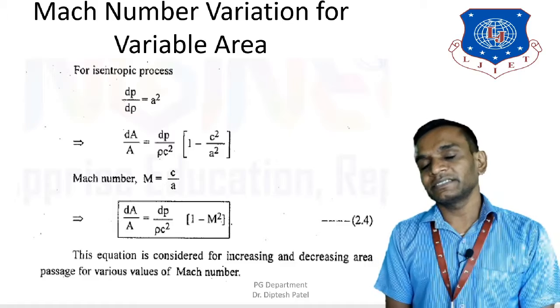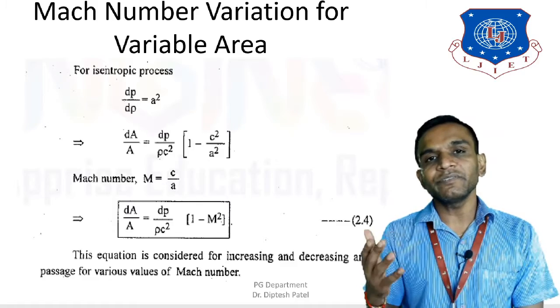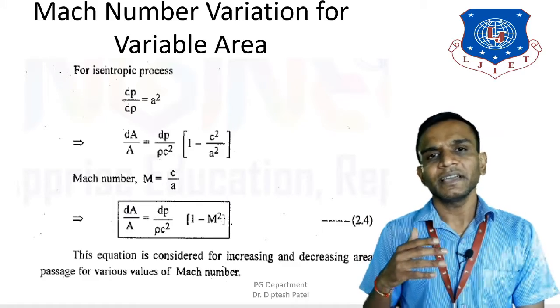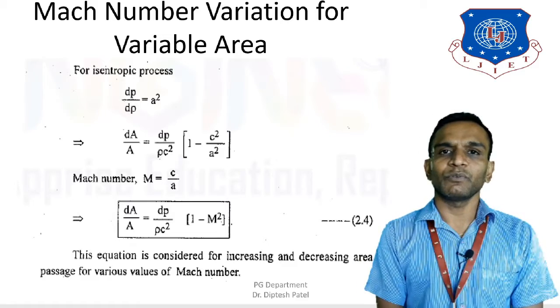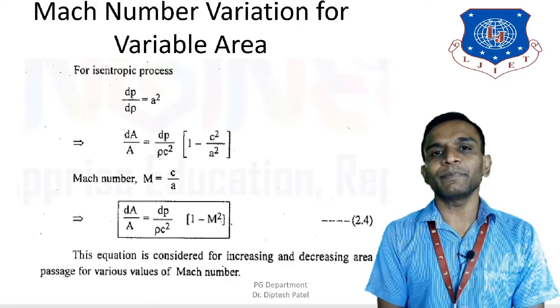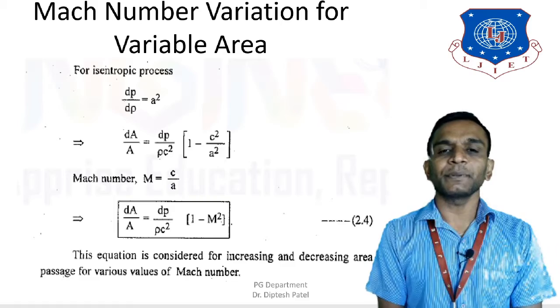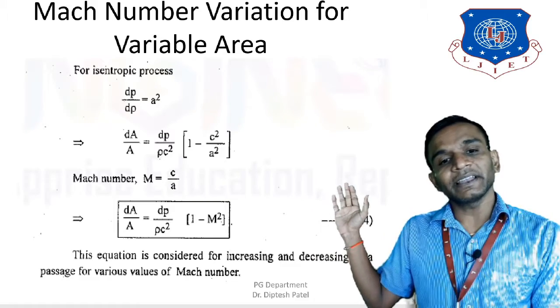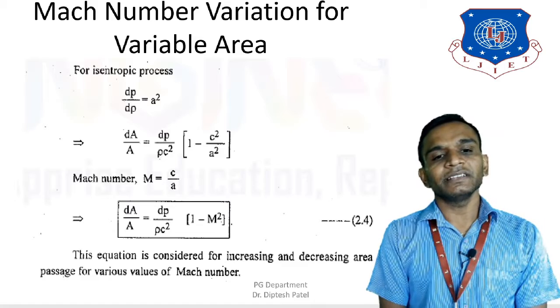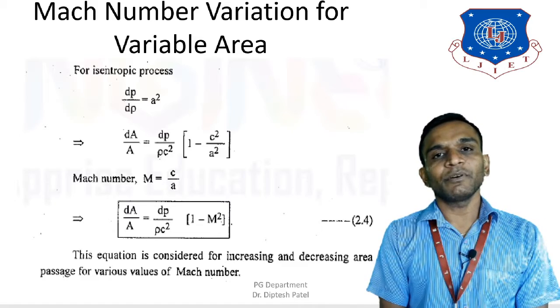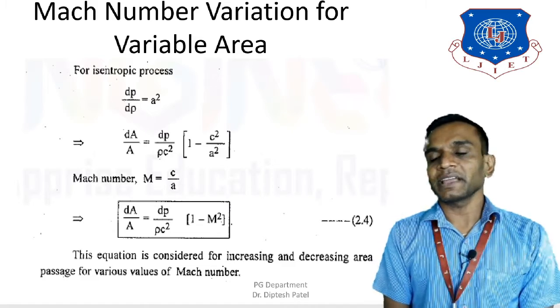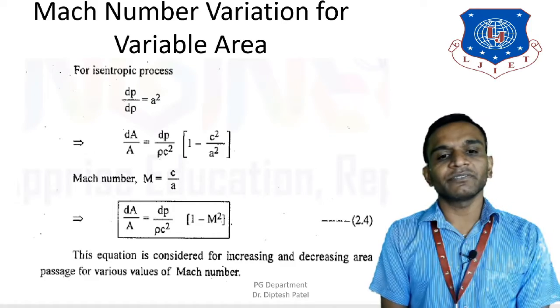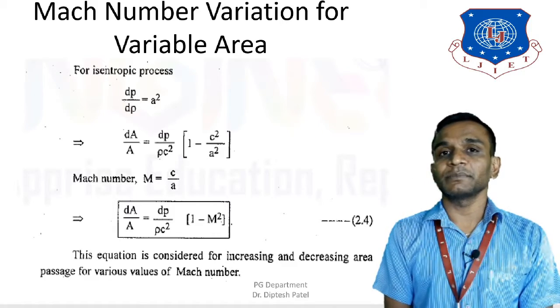and the ratio between the fluid velocity to sound velocity is known as the Mach number, that we already know. So what we are going to do, we are going to replace it with the Mach number capital M. So now rewrite again the equation, and I get dA upon A is equal to dp upon rho c square inside the bracket 1 minus M square. Let's say this is equation number 2.4.